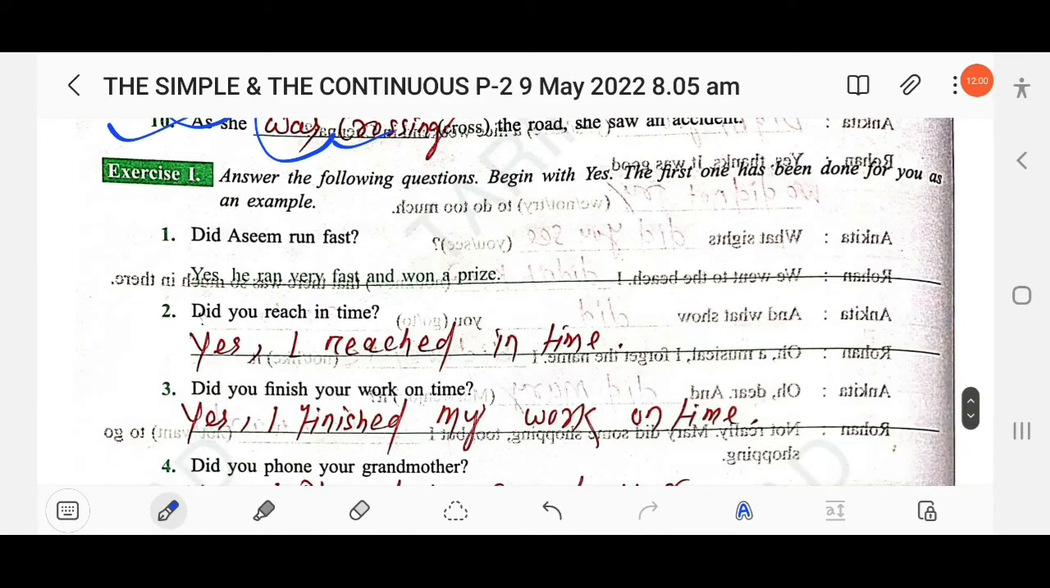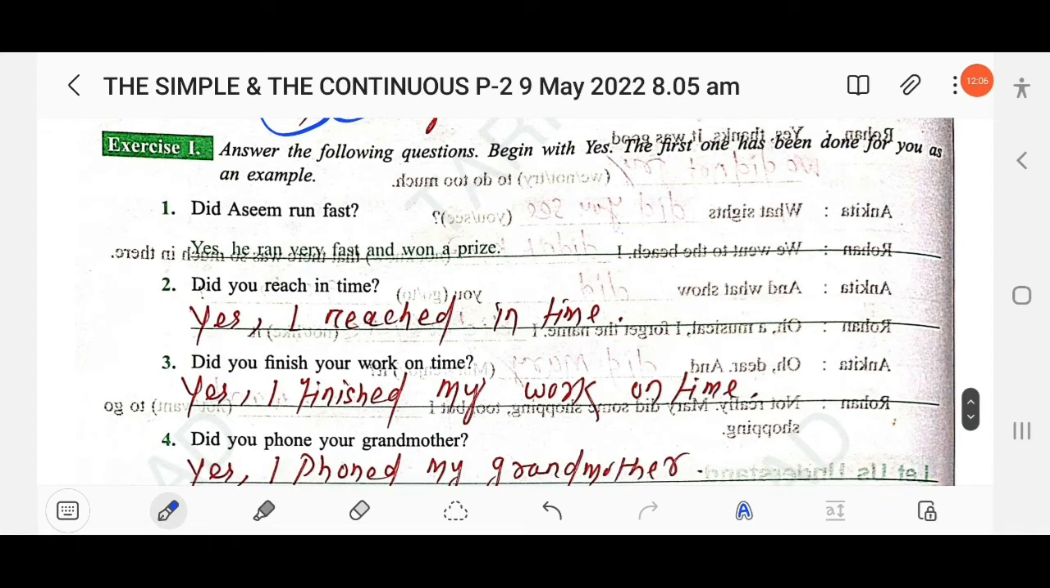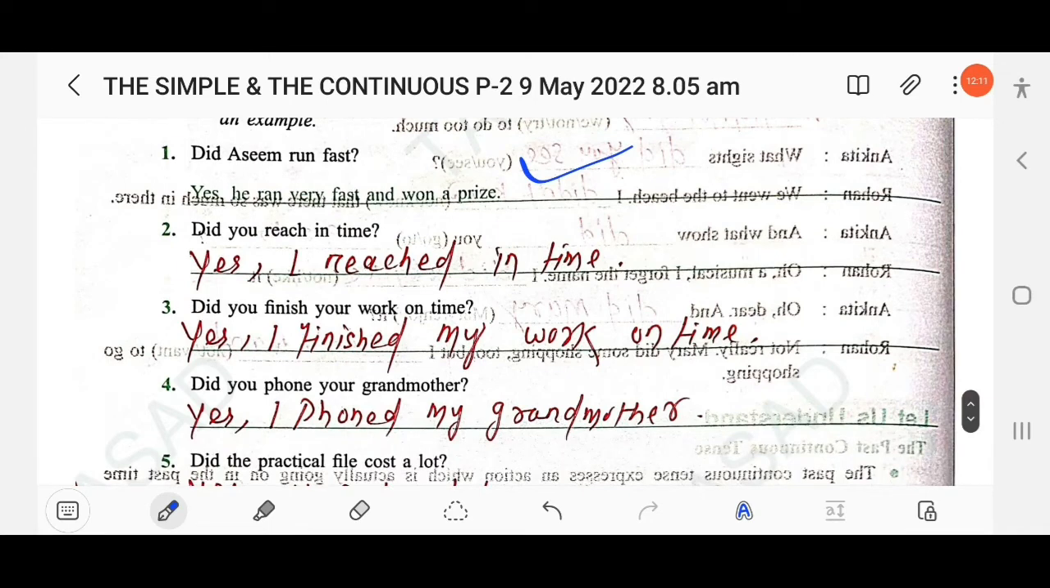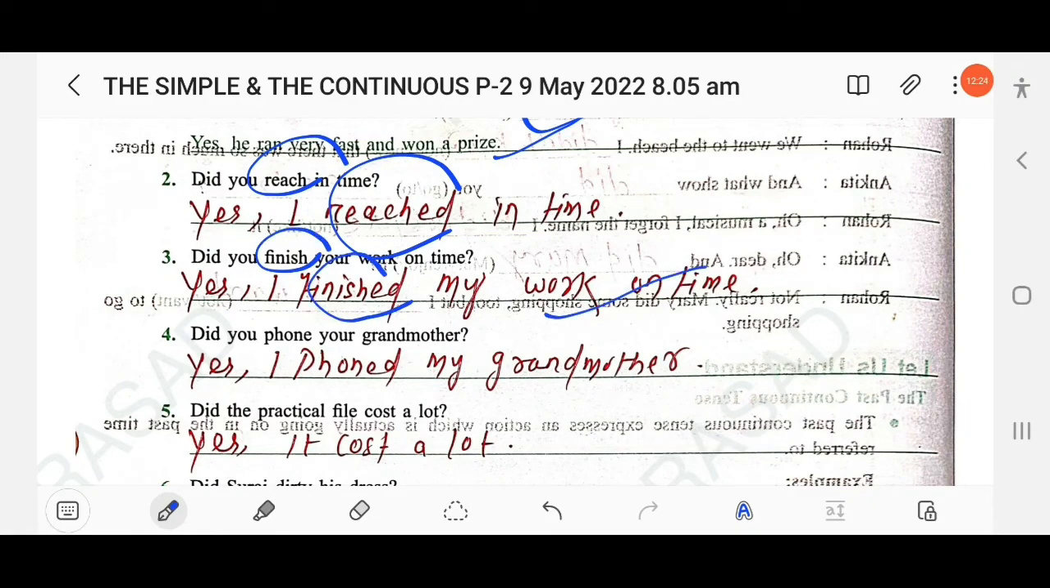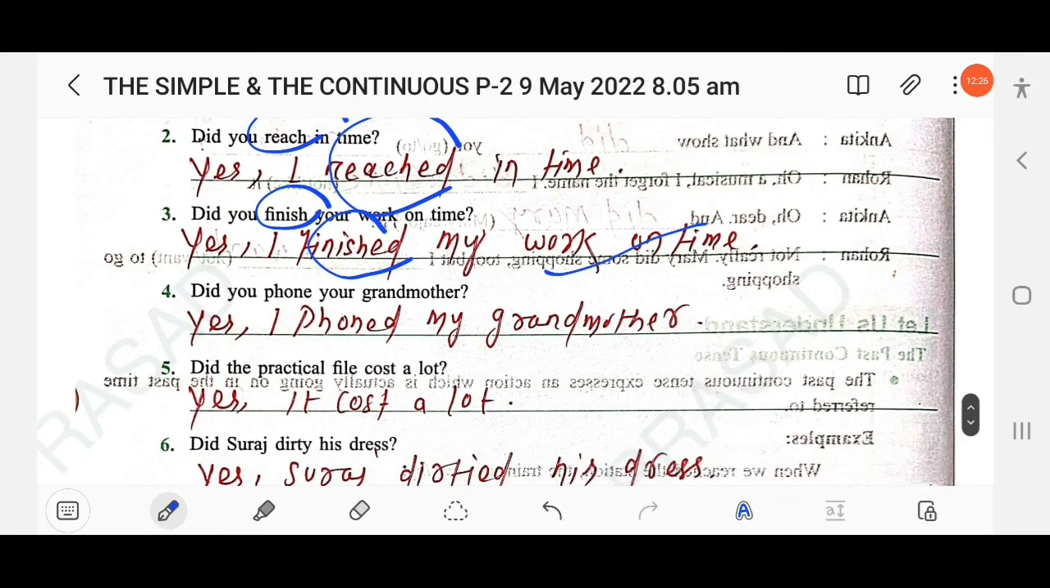The next, answer the following questions beginning with yes. The first one has been done for you as an example. So here, did Asim run fast? Yes, he ran very fast and won a prize. So similarly, did you reach in time? So yes, I reached. So here you have to use the second form of the verb, reached. Did you finish your work on time? So here finished. Yes, I finished my work on time. Did you phone your grandmother? So here phone, past tense, phoned. Yes, I phoned my grandmother.